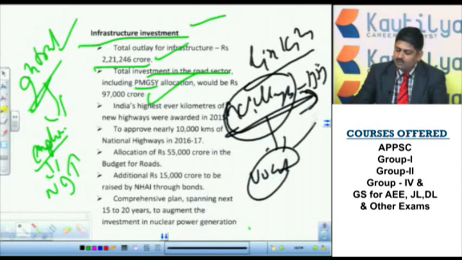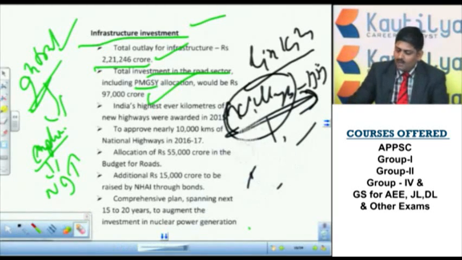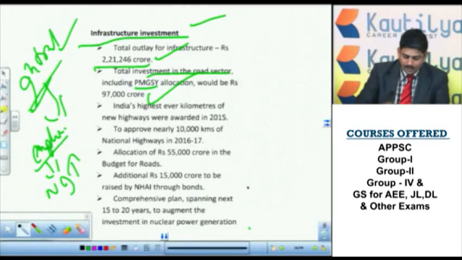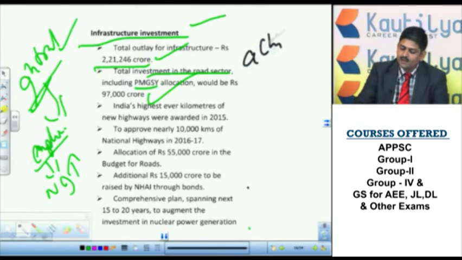So all those get the benefits. So that is the reason why good importance is given for the infrastructure development. Next, what are the various targets or achievements in the road sector? So these are specified. These are very, very important.